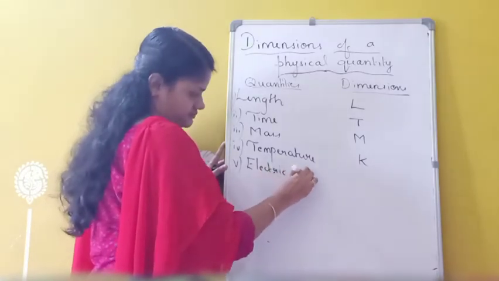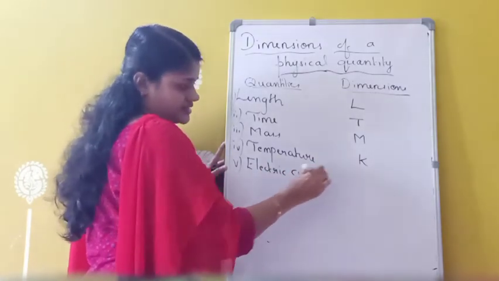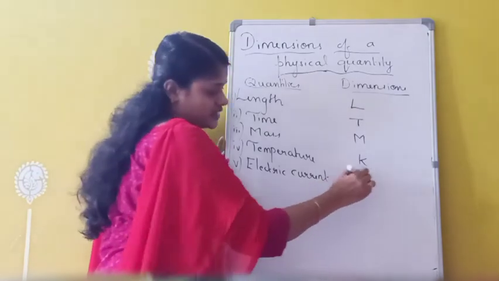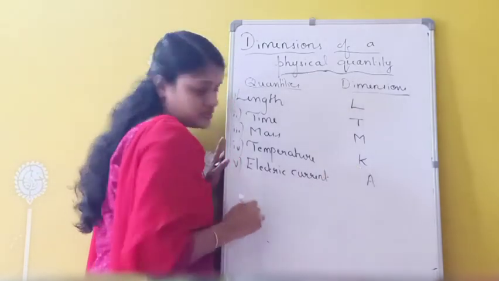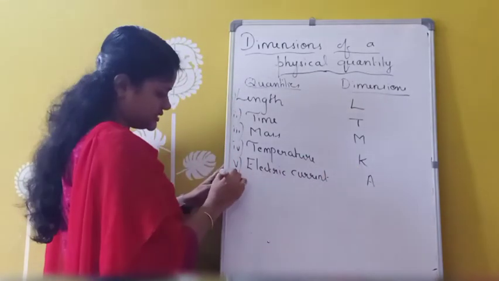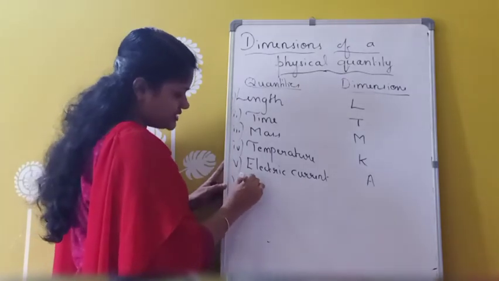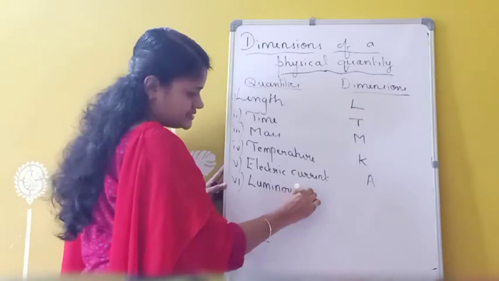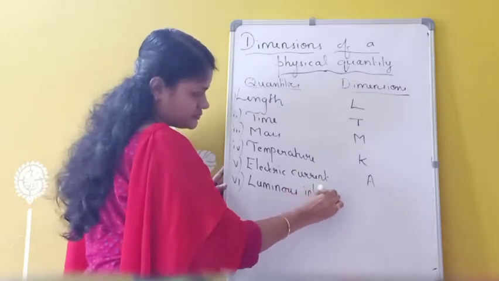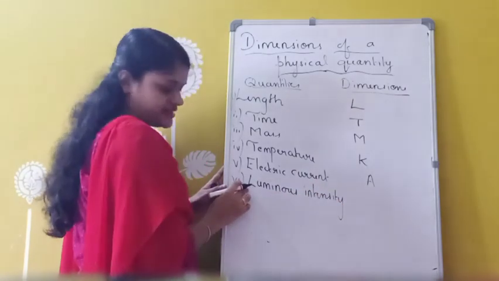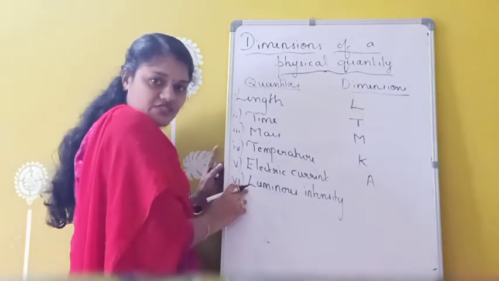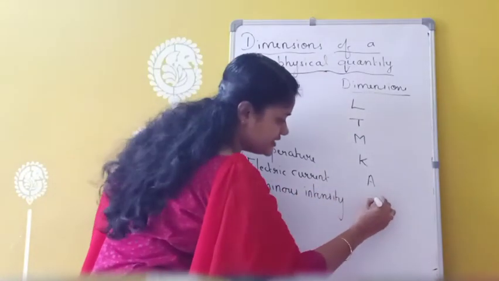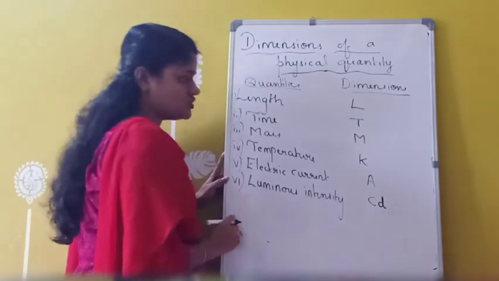Then the fifth one, electric current. The unit of electric current is ampere, so we have taken A. A is the dimension of which one? Electric current. Then the sixth one, luminous intensity or intensity of light. Here also we are not taking L. The unit is which one? Candela. So we are taking CD. CD is the dimension of which one?